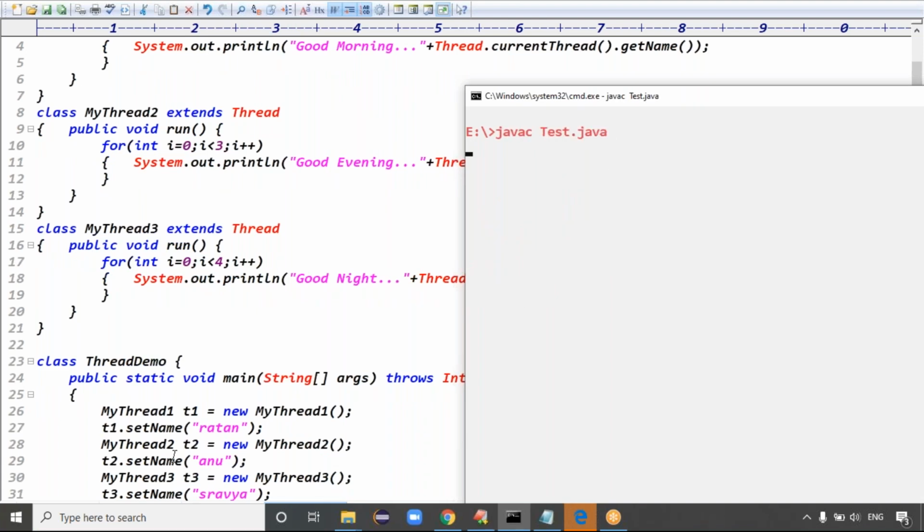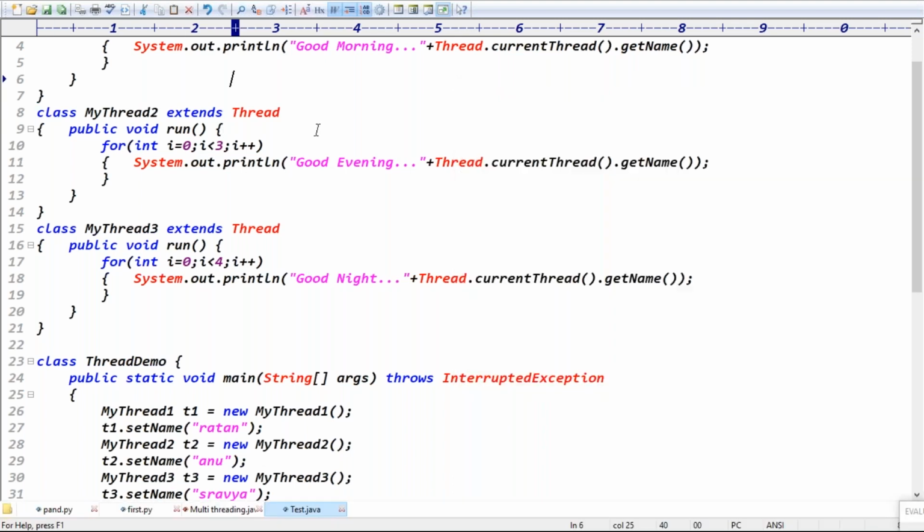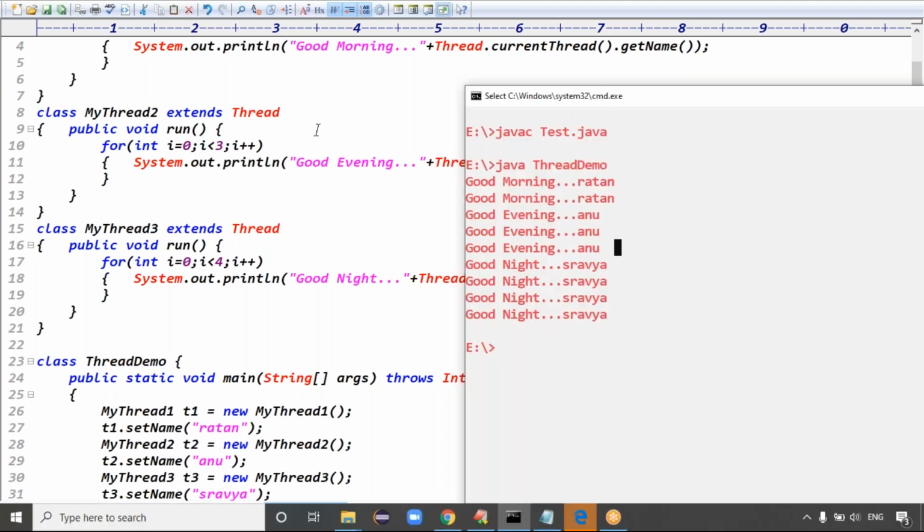Now the code is compiled fine and executed fine. See, guys, we got the output. You are getting proper output from the threads. It is not printing with a one second gap because we didn't give one second, but the expected output is what we got, the same output, right?